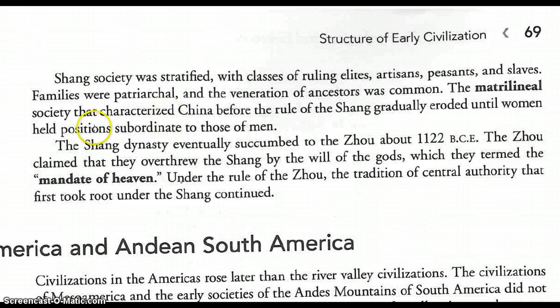The Zhou claimed that they overthrew the Shang by the will of the gods, which they termed the mandate of heaven. Under the rule of the Zhou, the tradition of central authority that first took root under the Shang continued.